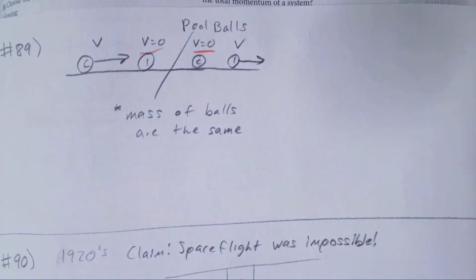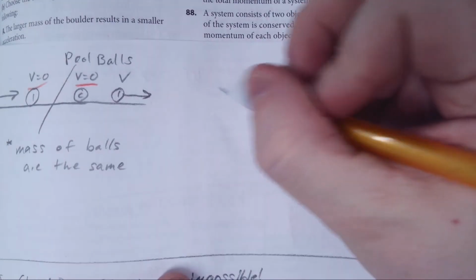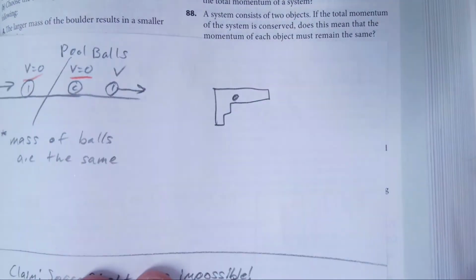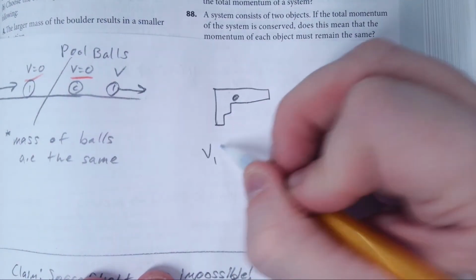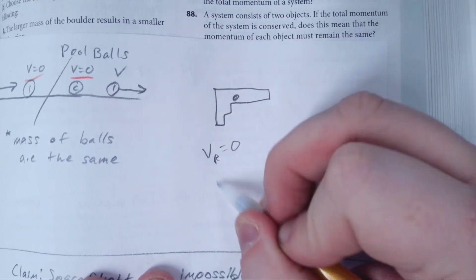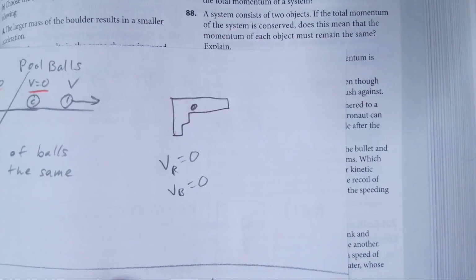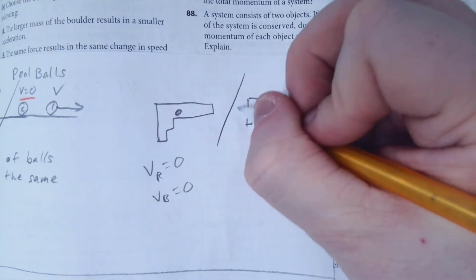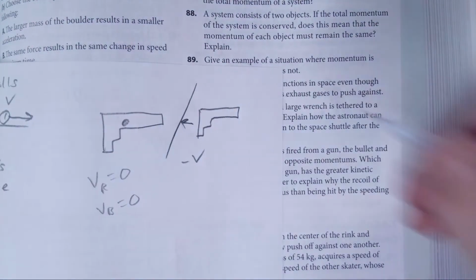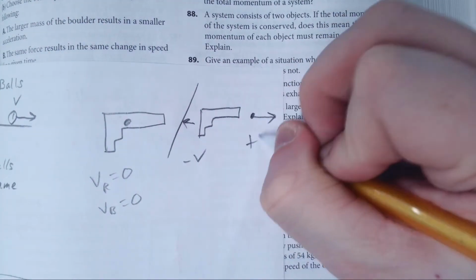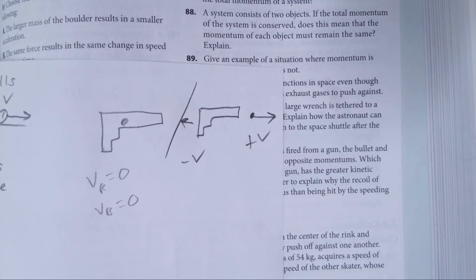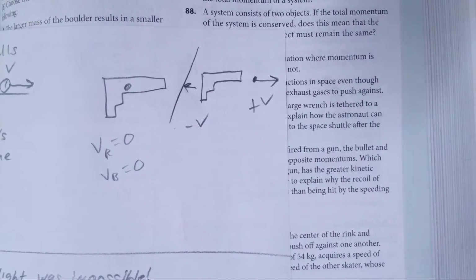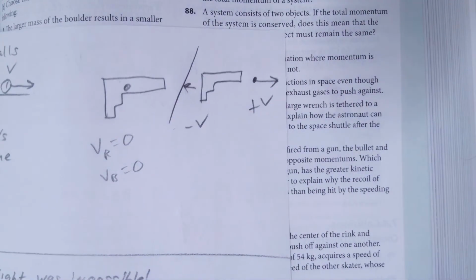You could also think of an example we showed in class: if you have a rifle and you have a bullet here, the velocity for both of these equals 0. Let's say the velocity for the rifle is 0, the velocity for the bullet is 0. And then once it's fired, we have the rifle, which is now moving backwards with some negative velocity, and the bullet is moving forward with some positive velocity. There's another situation where momentum is conserved. If we multiply the masses, the total momentum on this side will have to be 0, but the velocities are not conserved.